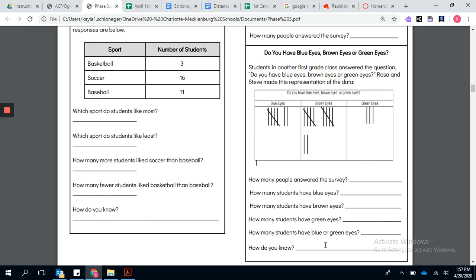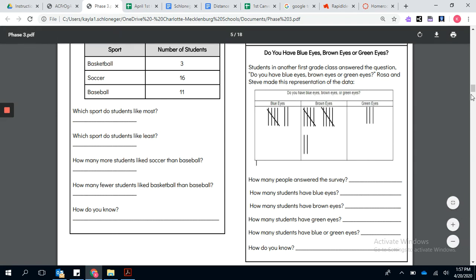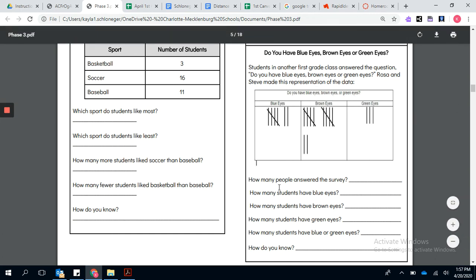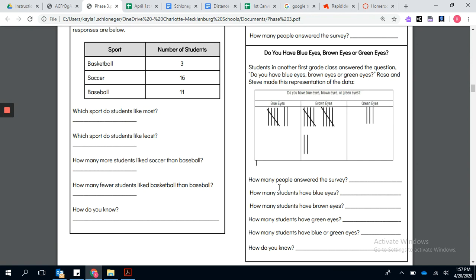And number 6, how do you know? How do you know that many students have blue or green eyes? So you're just using that and telling me how you know. Okay, now when you have answered this all, your next video is going to have the correct answers so you can check your work and see how you did on the problems.